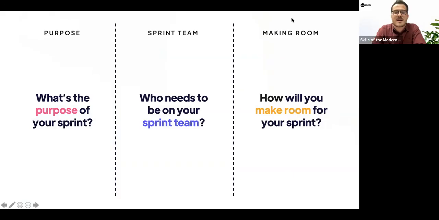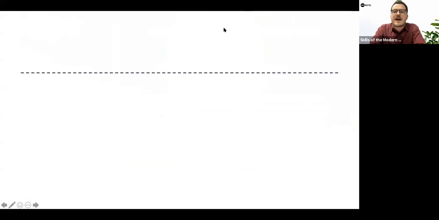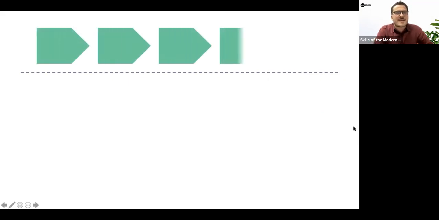So I'm going to share my screen with you again and talk you through a little bit of our thinking around this. Now, when we're doing our facilitation training, this is a really similar framework to what we share when we're talking about sprints. It's this idea that you've got above the line and below the line thinking when you're planning any kind of design process. So your above the line thinking is the narrative of your session, if you like. You've got the end goal or the desired outcome that you're trying to get out of the session, which is represented by the pink target on the right-hand end there.